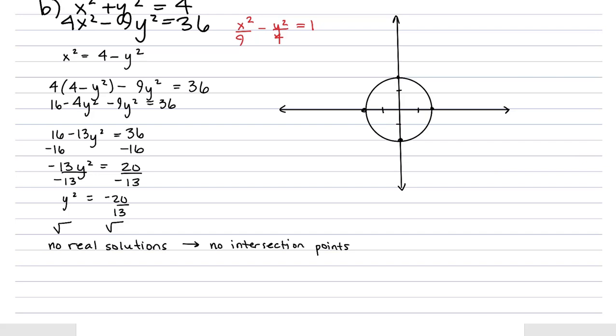So graphing our hyperbola, remember, is a little bit more challenging than graphing our ellipse. We need to come up with our viewing rectangle, as I like to call it. So this hyperbola will be centered at 0, 0, because there's no x minus h squared or y minus k squared. So that means our h and k are 0. And then counting out 3 in the x direction and 2 in the y direction. Here's our rectangle.